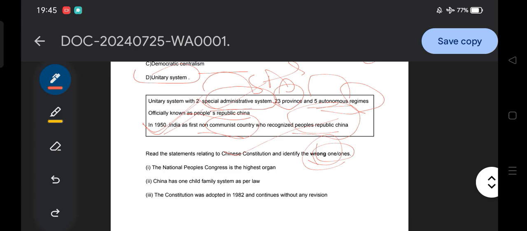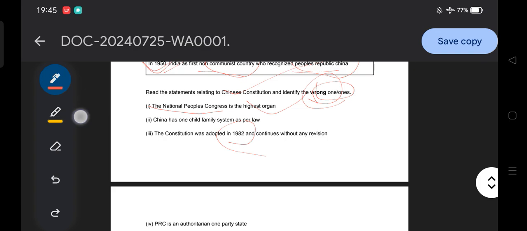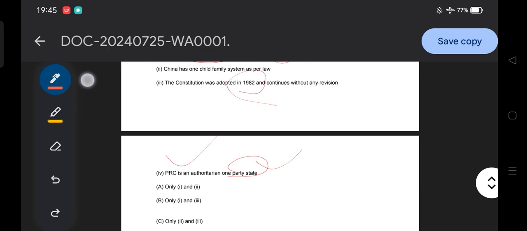So which statement about the Chinese constitution is not correct? The National People's Congress is the highest organization, the NPC, the central legislative organ. Second, China has a one child family system as per law. Third, the constitution was adopted in 1982 and continues without any revision. Option 4, the PRC, People's Republic of China, the official name, is an authoritarian non-party system. Obviously there is a communist party, so authoritarian is correct, but which is incorrect? Second and third are incorrect.